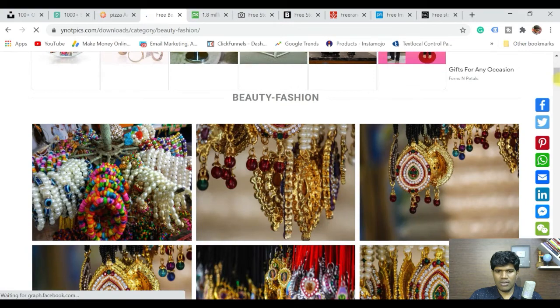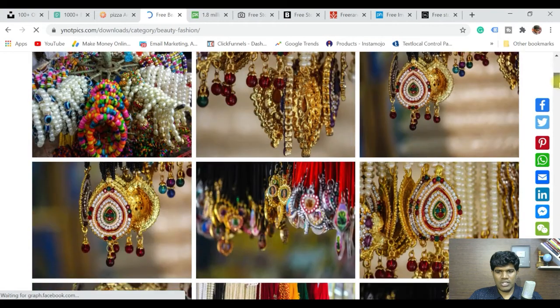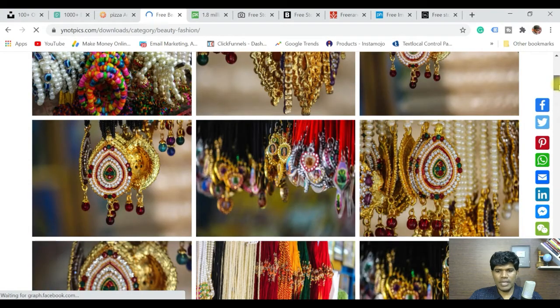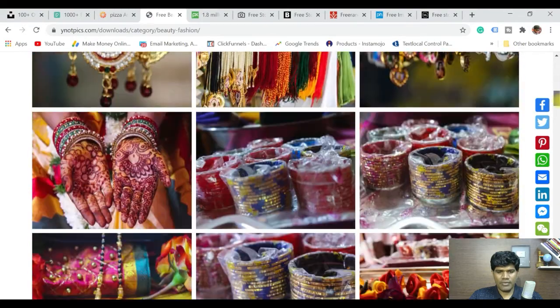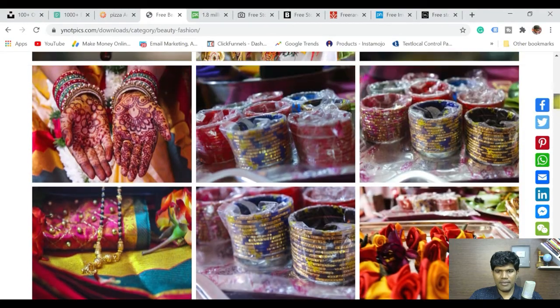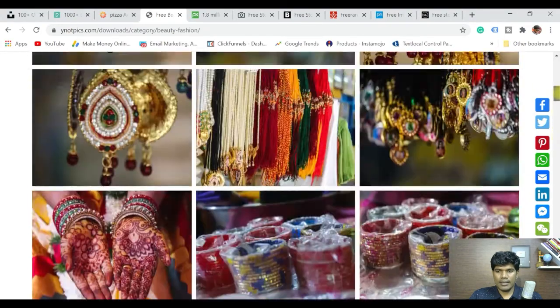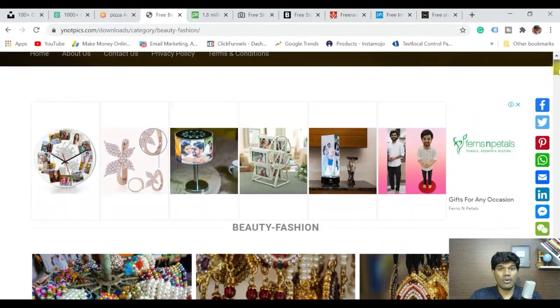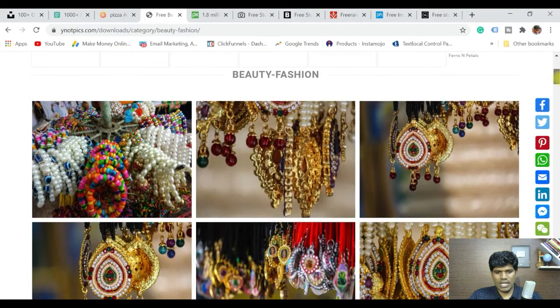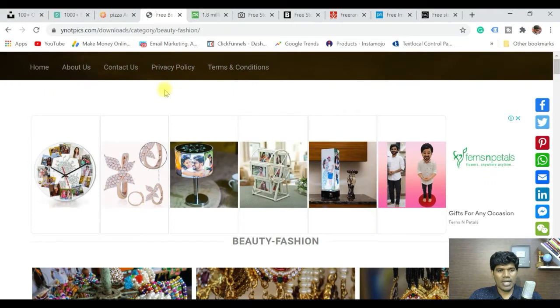So you can see all the images of Indian accessories that would be used for fashion. You have bangles, you have jhumkas. So certainly you can get all the kinds of images you are looking for, which would go well with Indian themes. So that's the kind of images you get here.